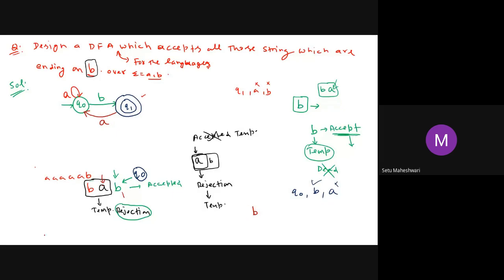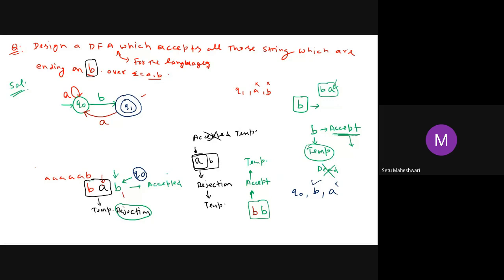Now after this B, suppose I have one more B, then should I accept it or reject it? Accept. Should this acceptance be permanent or temporary? Temporary, because there may be something which will lead this to reject.